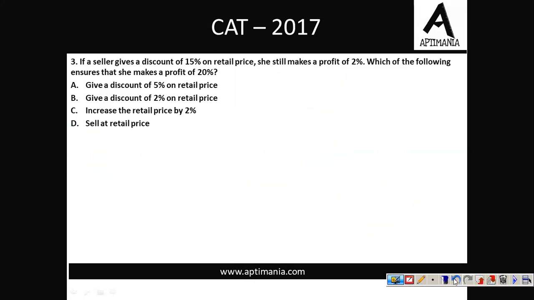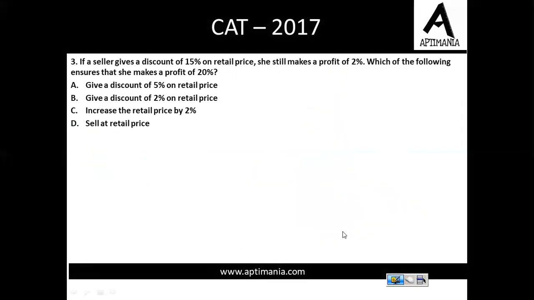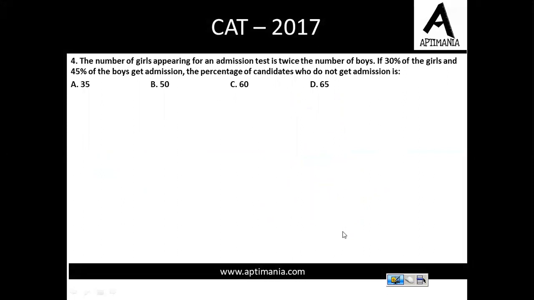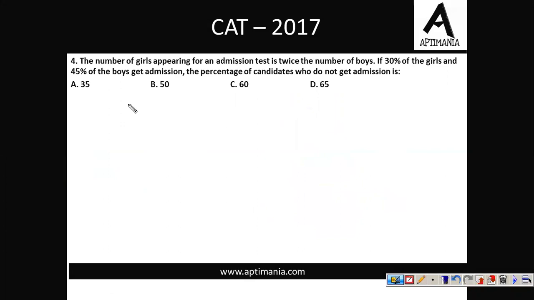Let's go ahead for the next question. Question number 4 is on the screen. The number of girls appearing for an admission test is twice the number of boys. Right? So I'm assuming there were 100 boys who were taking the test. So there will be 200 girls who were taking the test because that's twice the number of boys. If 30% of the girls, that is 60 girls, and 45% of the boys got admission.